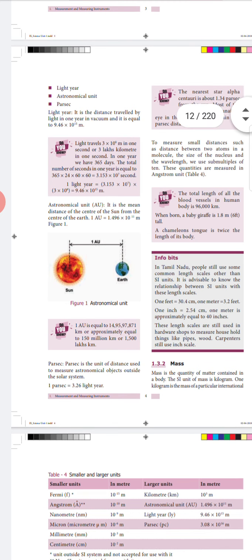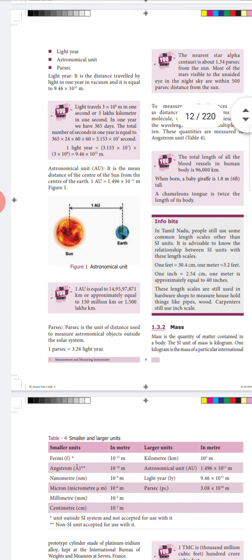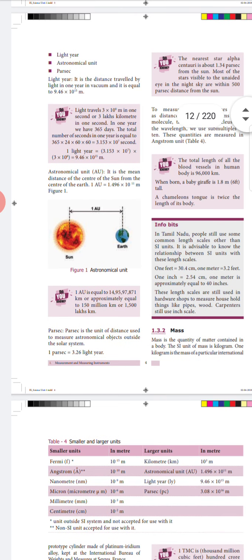So 1 AU, 1 astronomical unit, is equal to 1.49 into 10 to the power of 11 meters. And next one is parsec. Parsec is a little bit bigger unit. This one is used to measure astronomical bodies which are present outside the solar system. So 1 parsec is equal to 3.26 light years of distance.